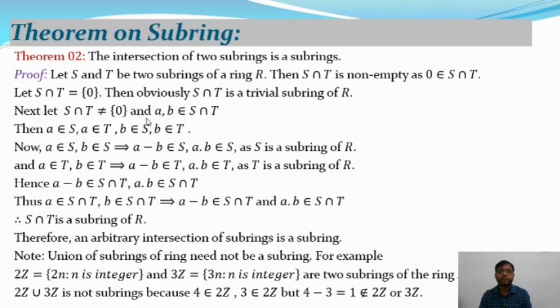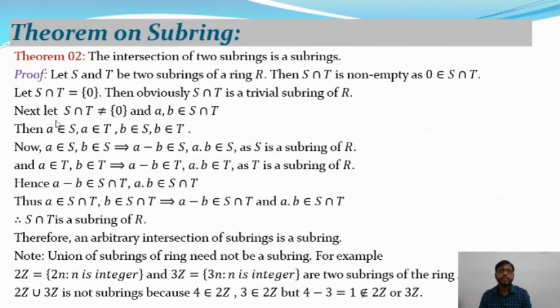Now move on to the second theorem on the subring. Here is the theorem: the intersection of two subrings is a subring. That is the proof of the above theorem. Let S and T be two subrings of a ring capital R. Then S intersection T is non-empty, as 0 belongs to S intersection T. So if S intersection T is equal to 0, then obviously S intersection T is a trivial subring of R. It is a subring. This is a trivial case.